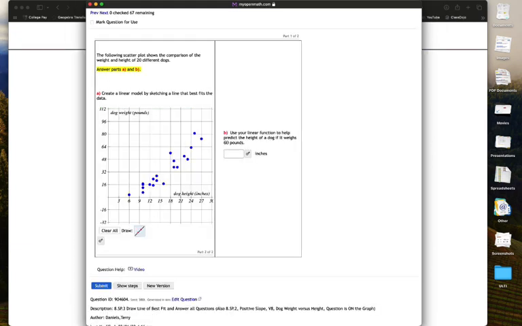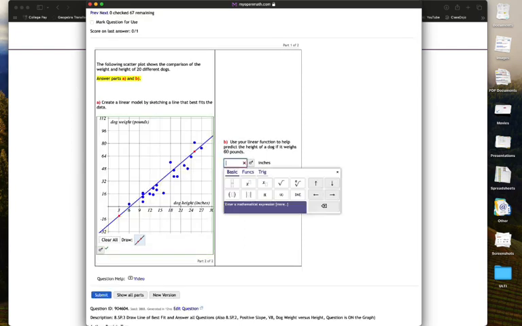In this problem, we are comparing the dog's weight to its height, or by its height. We're comparing those two with the given scatter plot. So the first thing we're supposed to do is to create a line of best fit for that scatter plot. So remember, what you're trying to do is draw a line of best fit as close to all of the points as you can. So that looks like a good one to me. And then we can go to part 2.